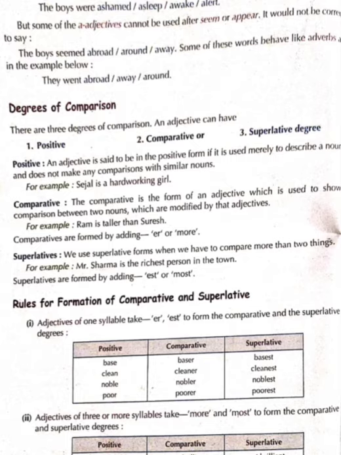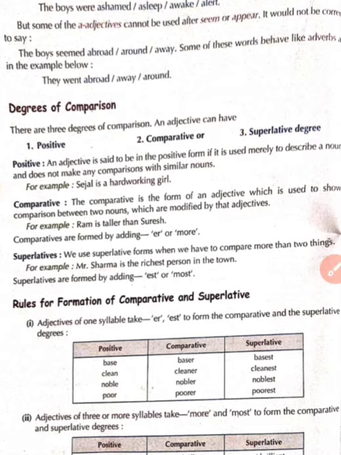An adjective is said to be in the positive form if it is used merely to describe a noun, and does not make any comparison with a similar noun. If I say Riya is better than Vivek, then I am making a comparison between two children. But here in positive degree, there is no comparison if the adjective is in positive state.